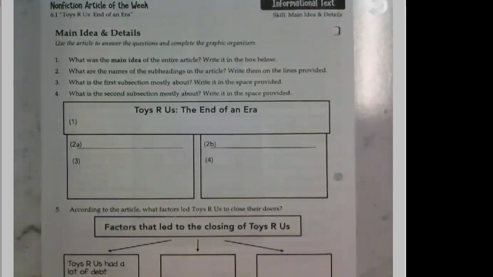All right, guys, here we go. We're going to talk about main ideas and details. So we're going to go back through our article and really pick apart the main ideas of Toys R Us, the end of an era, and major details that help us further our understanding. So if you haven't yet, go ahead and take a minute or two, read back through your article, look at your finding text evidence, just get a good feel for what you think the main ideas and key details might be.